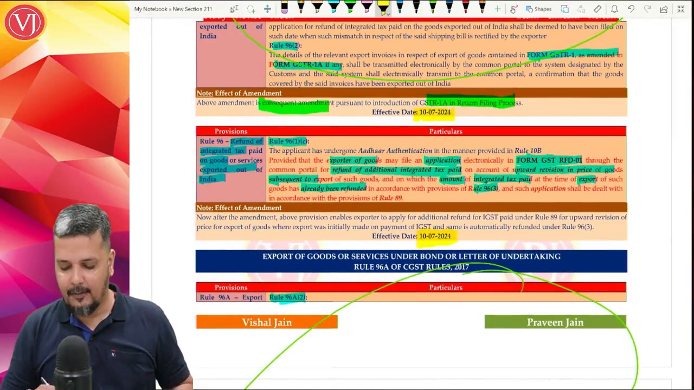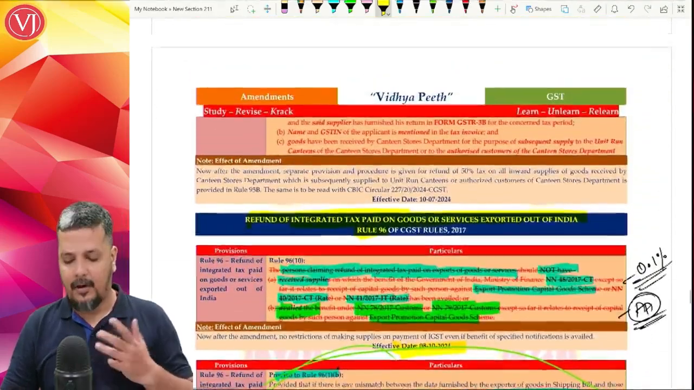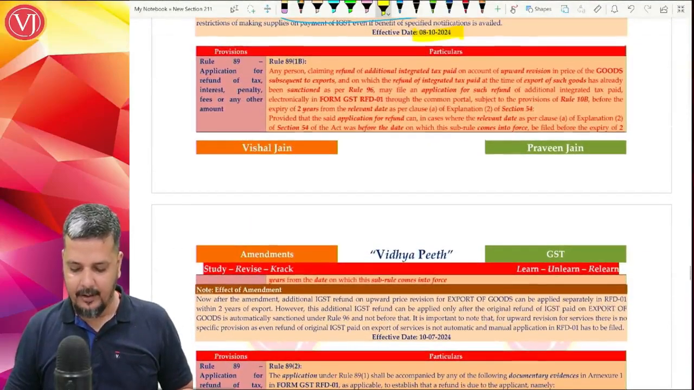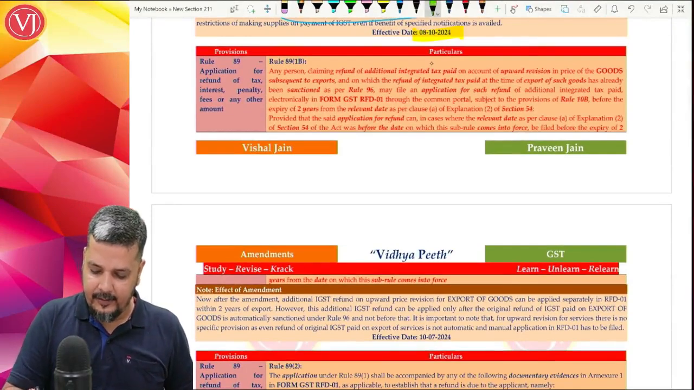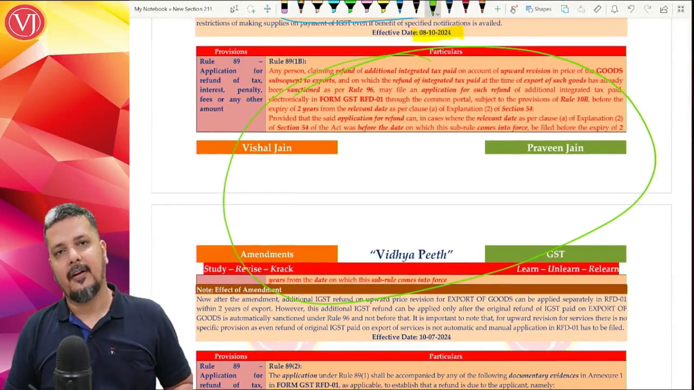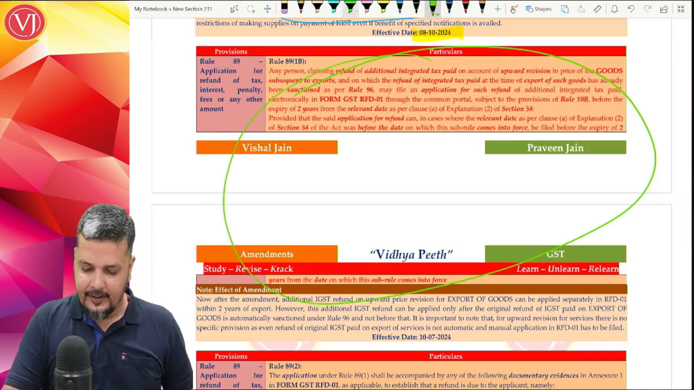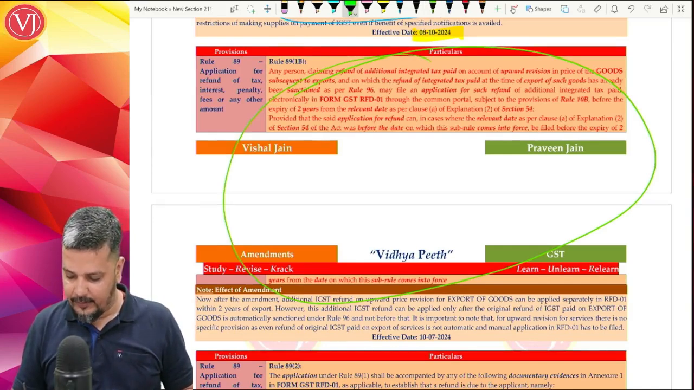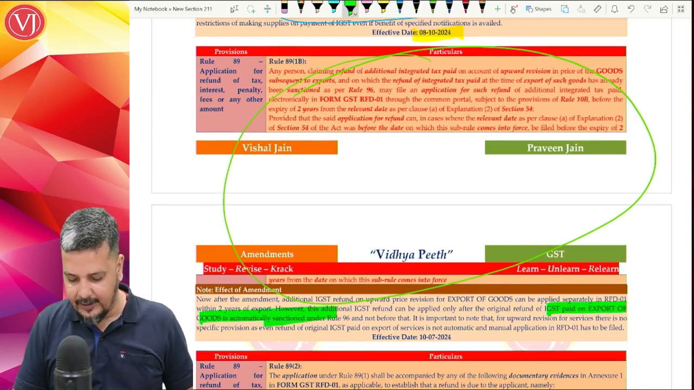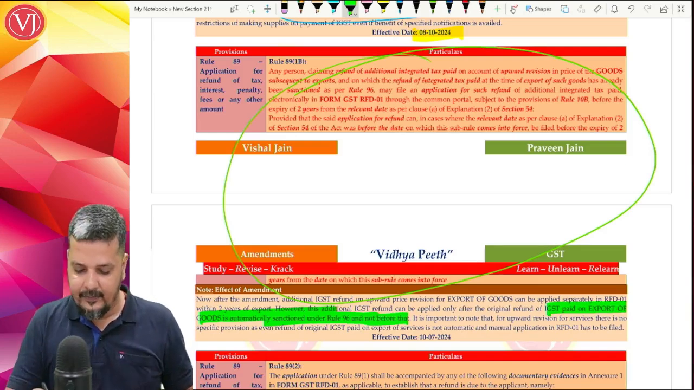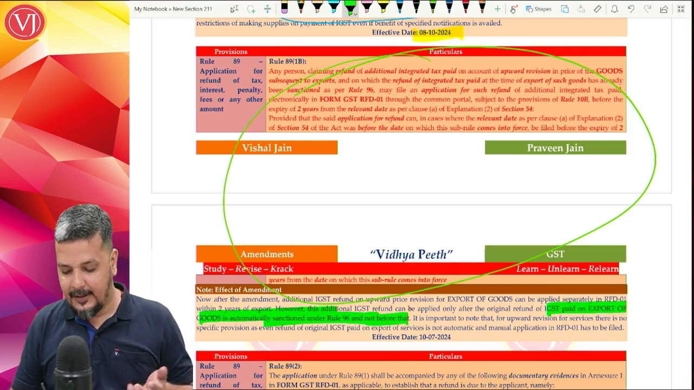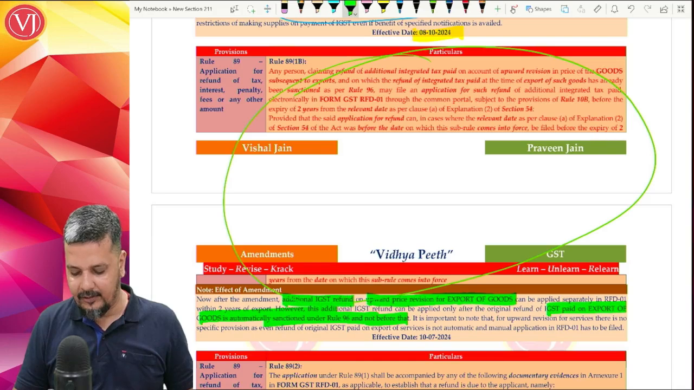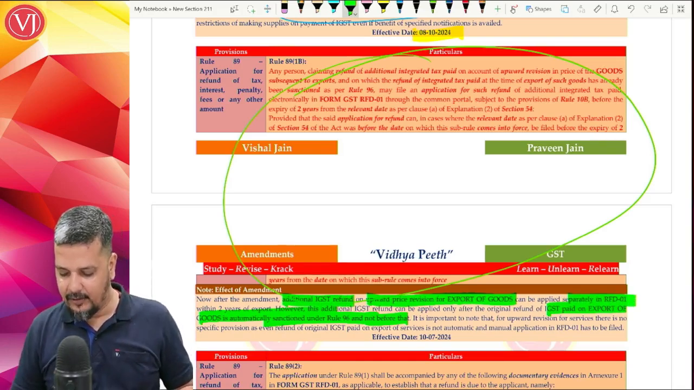Now when this has come out, there are consequential amendments. What are the consequential amendments which are there? The first consequential amendment is that you will be making a refund application. As I explained, if you are exporting goods and you paid IGST, automatically the refund was sanctioned. Then there is an increase in price where you have paid IGST again, but now for additional IGST refund, you have to make a refund application separately.